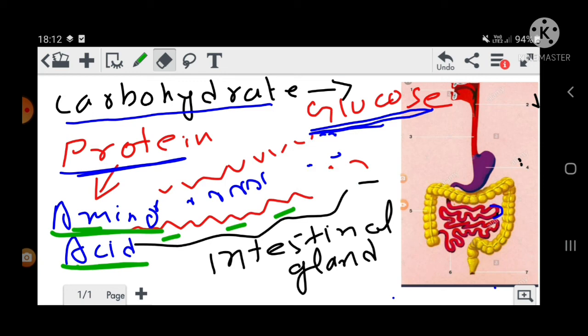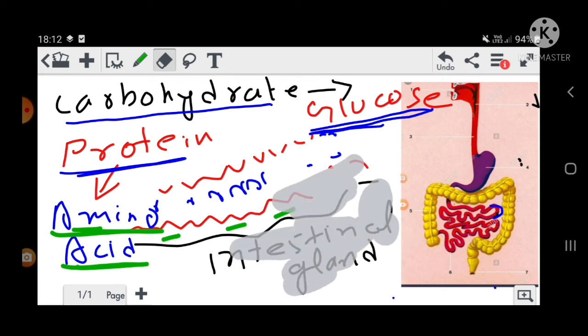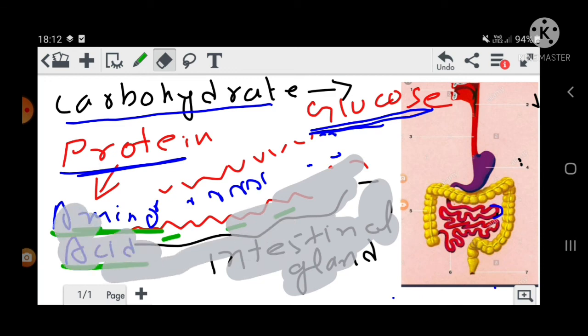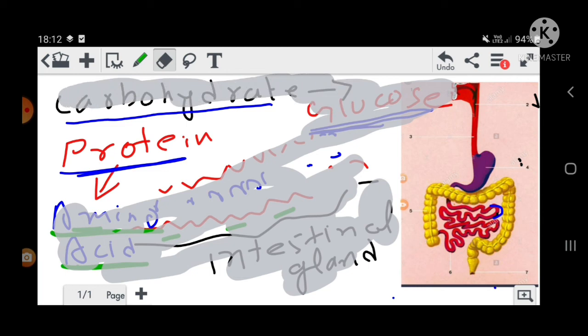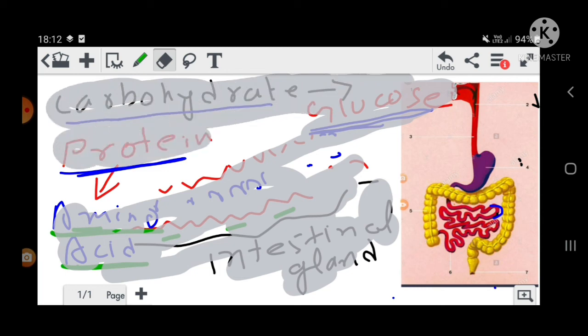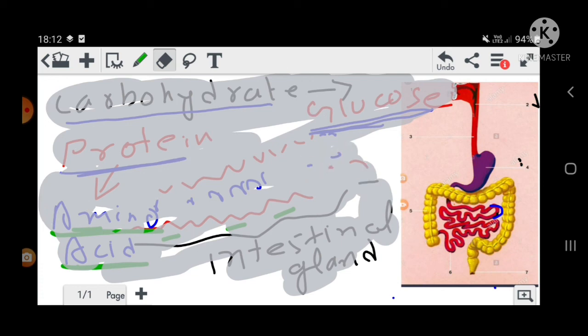How the absorption will take place here. Now everything has been completed. That means whatever food needed to be digested, that digestion has taken place.